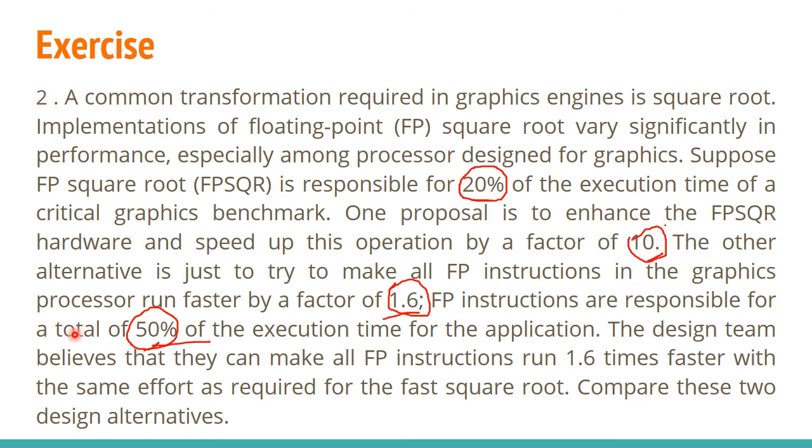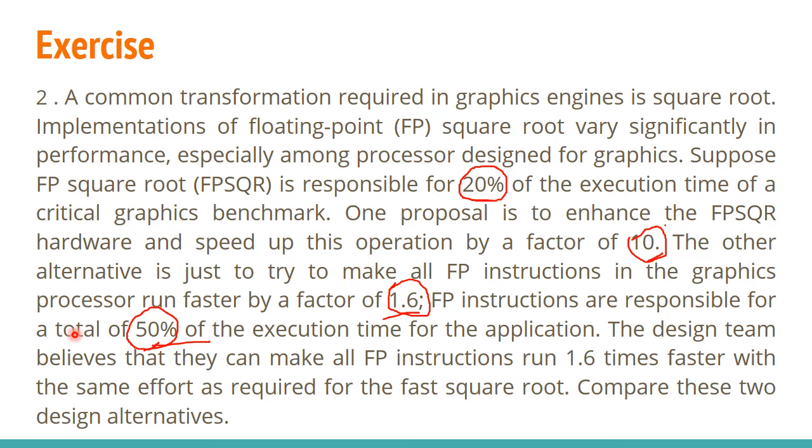The other alternative is just to try to make all FP instructions in the graphics processor run faster by a factor of 1.6. The FP instructions are responsible for a total of 50% of the execution time for the application. The design team believes that they can make all the FP instructions run 1.6 times faster with the same effort as required for the fast square root. Compare these two design alternatives.